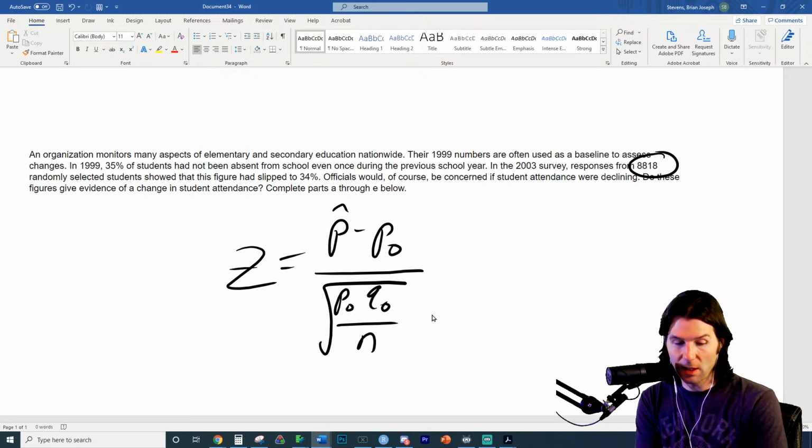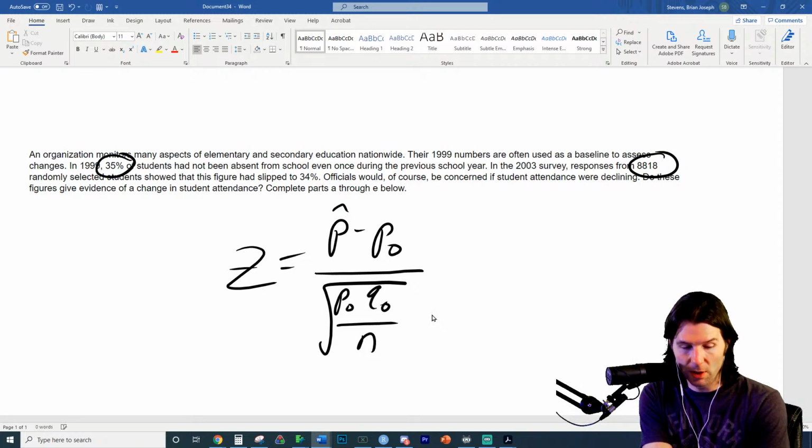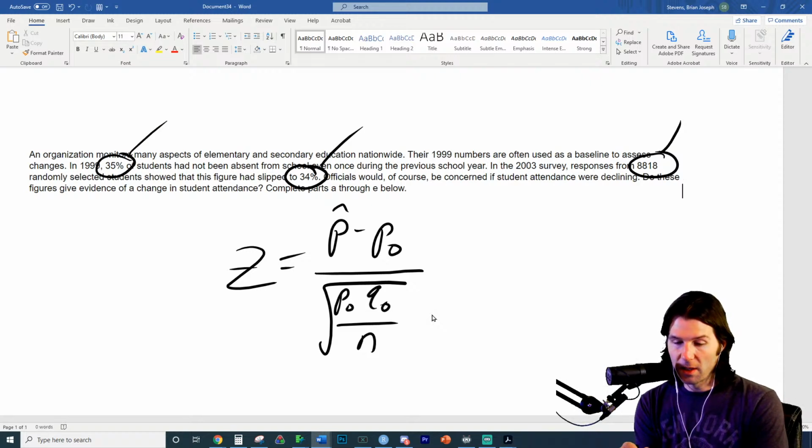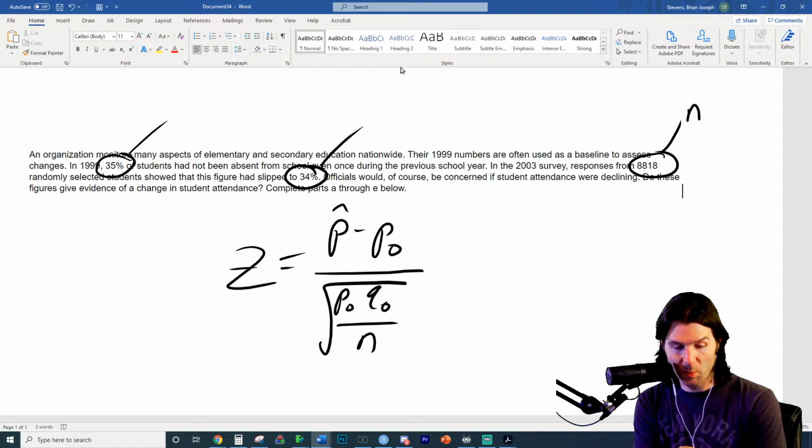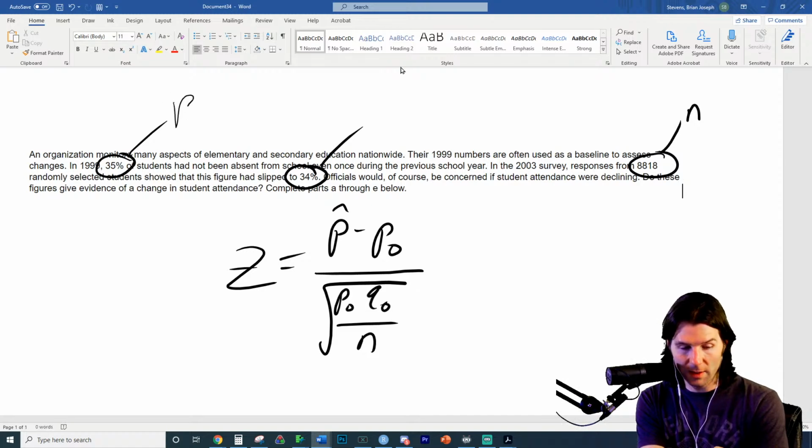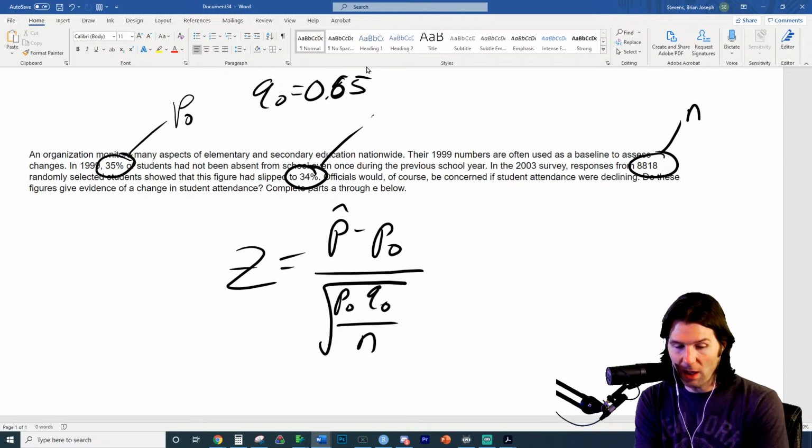So always sit down and identify all of your notation before working the problem. We might have skipped a step there, but I think we have everything we need right here. Here's the sample size. Here is the hypothesized proportion right here. That's the hypothesized proportion, which means we can get q0 is equal to 0.65, because q0 is the complement of p0. p hat is equal to this right here.